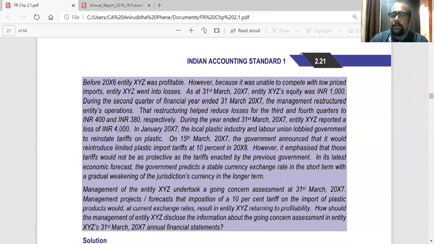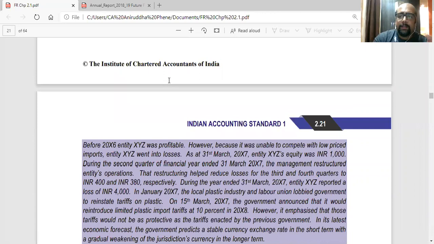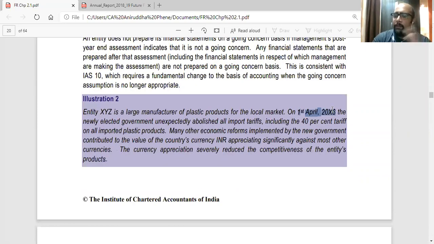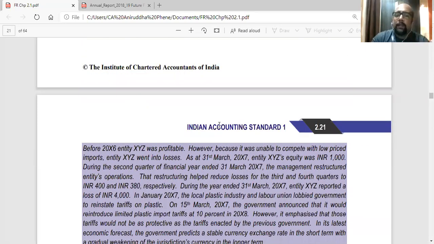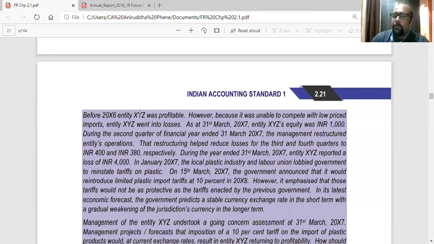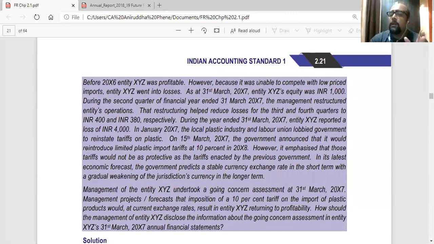Before 2006, entity XYZ was profitable. In April 2006, the government changed the rules. Before that, the entity was profitable. However, because it was unable to compete with low priced imports after the duty was abolished, entity XYZ went into losses. And as at 31st March 2007, that is at the year end,